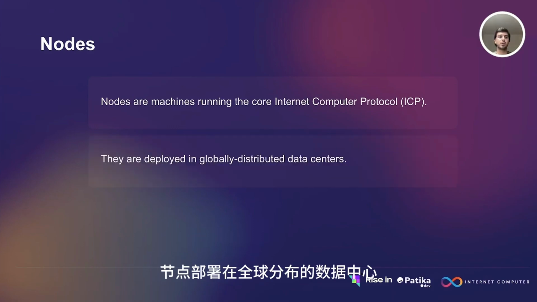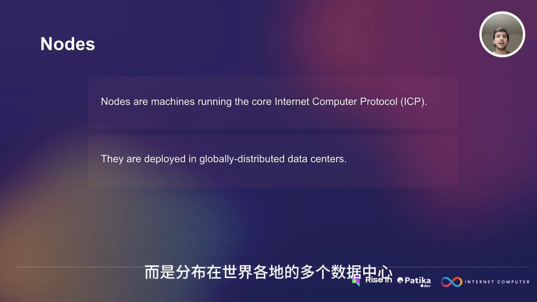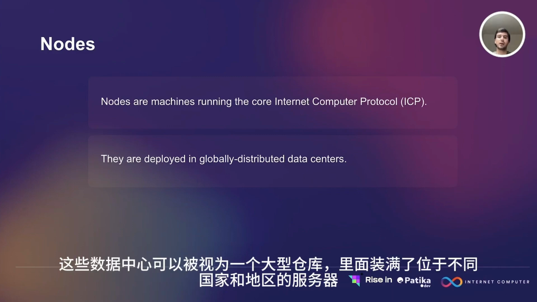Nodes are deployed in globally distributed data centers. The nodes we just talked about aren't all gathered together in one physical location. Instead, they are spread out across multiple data centers around the world. This is what we mean by globally distributed. These data centers can be thought of as a large warehouse filled with servers located in various countries and regions.